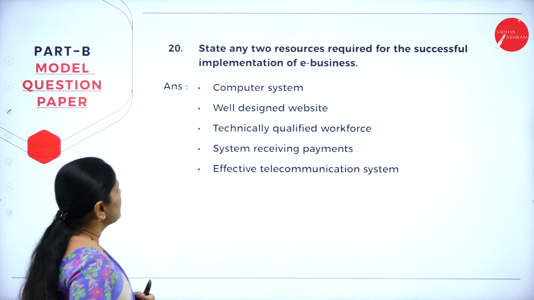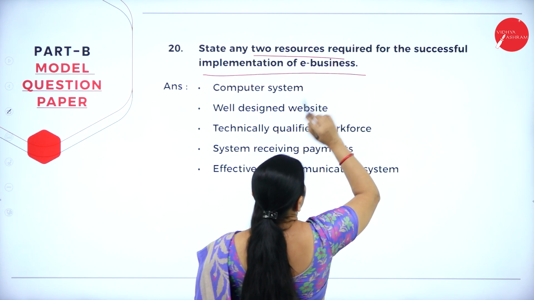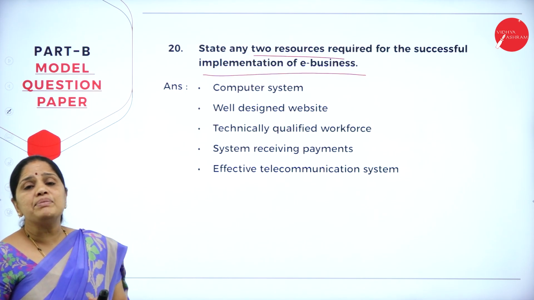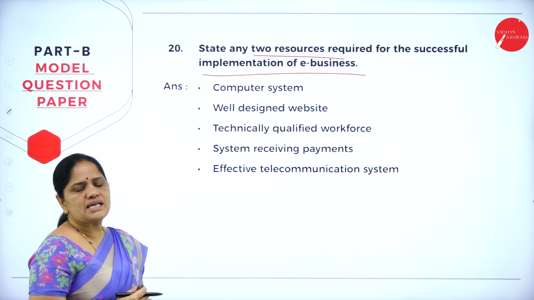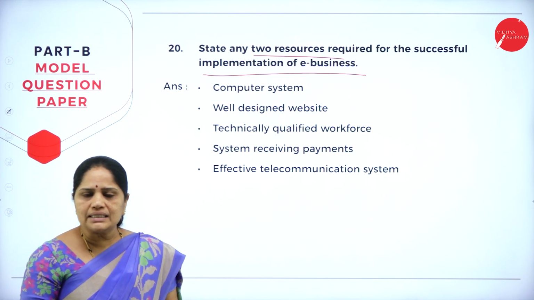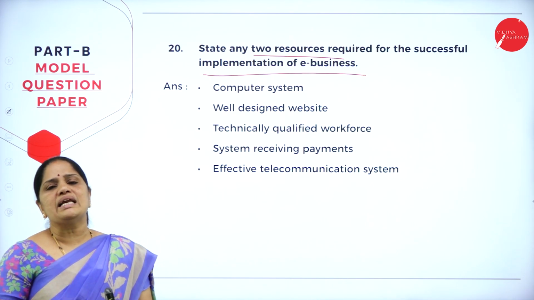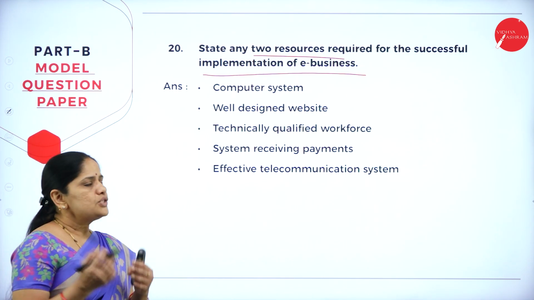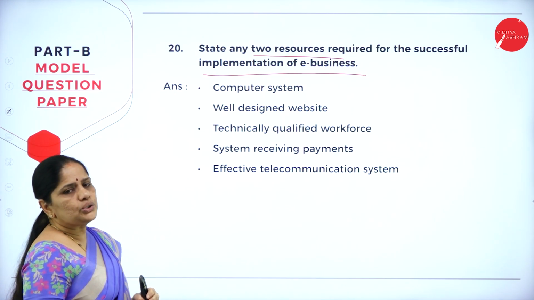Then the next question is, state any two resources required for the successful implementation of e-business. Now we should understand what is the meaning of the word e-business. E-business is nothing but electronic business. Now in electronic business, what is the main thing we need? So first thing is, we need the mobile and we also need the computer, we need the internet, etc. So all these are the basic things we need for e-business or the online business or B2C or B2B, whatever it is. So we should understand, there are certain necessities which are required to do e-business.